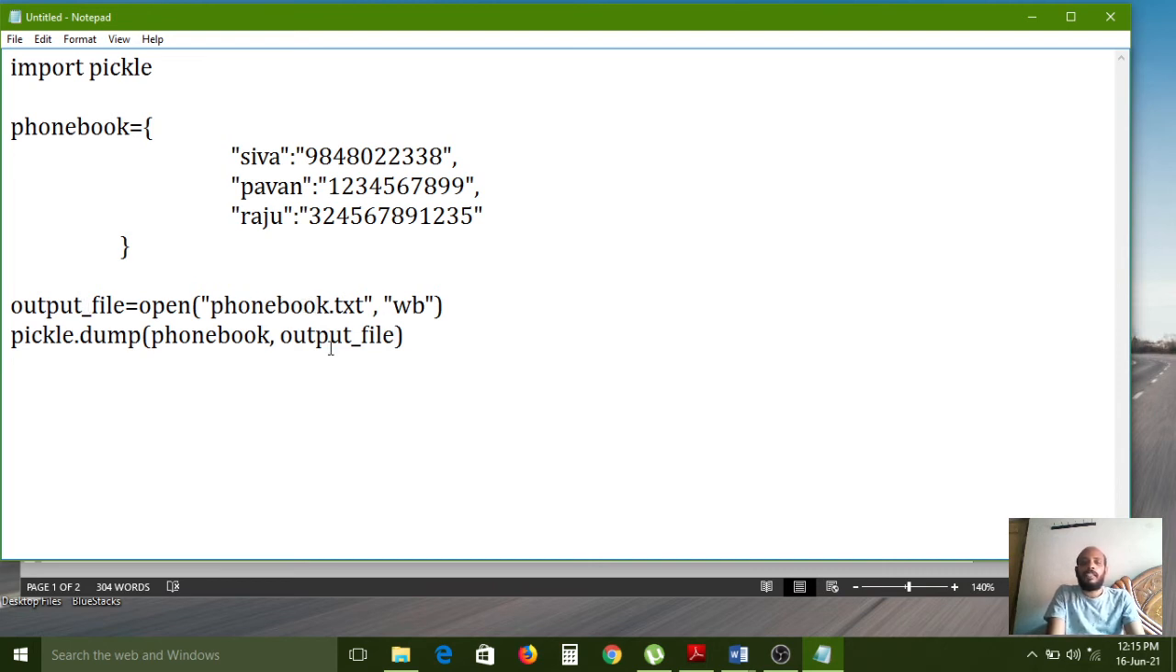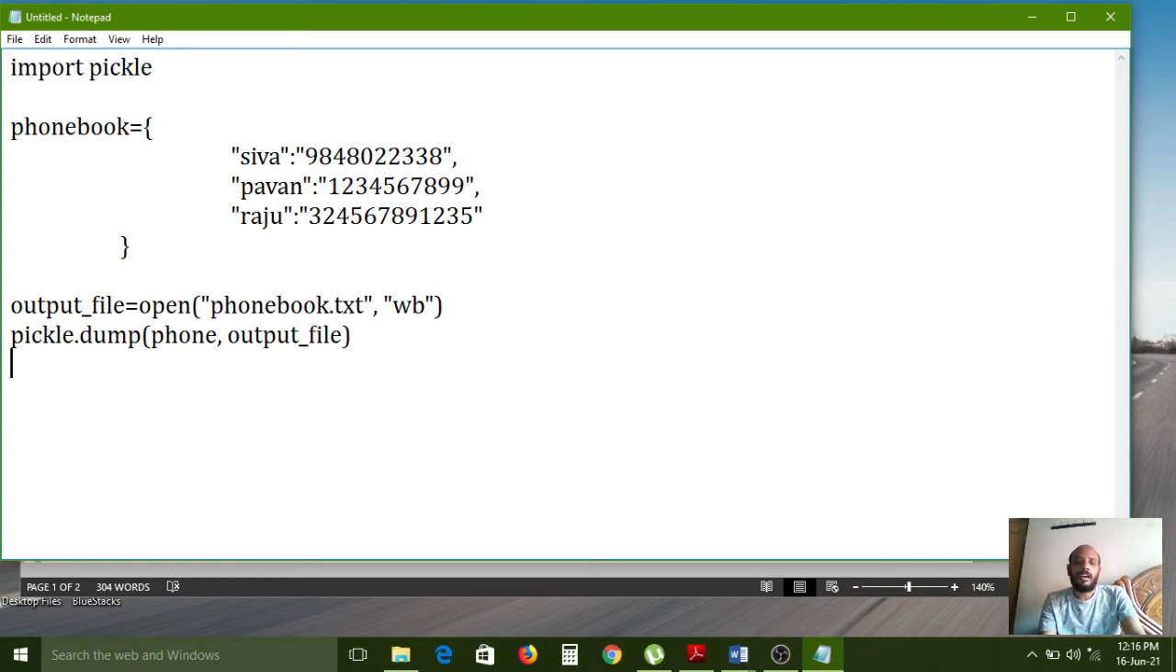So here, instead of output_file, at running time it will be replaced by phonebook.txt. That file is also available in the writing mode. And the phonebook is an object. The phonebook is an object. Instead of this one, we can simply use any name also.